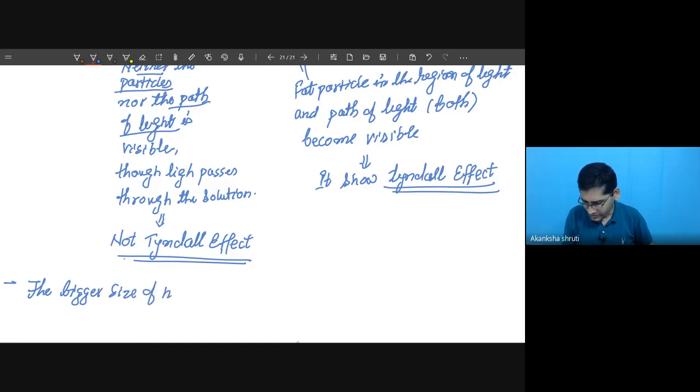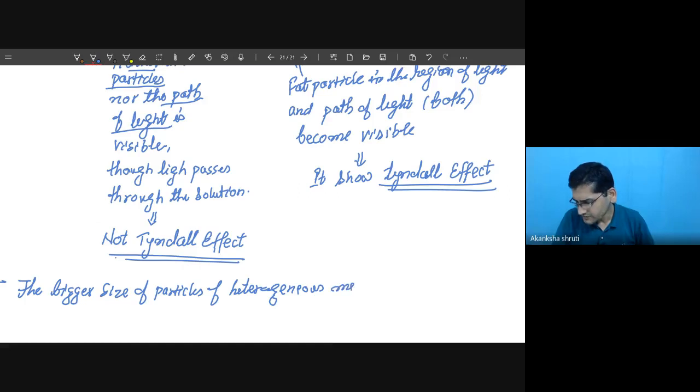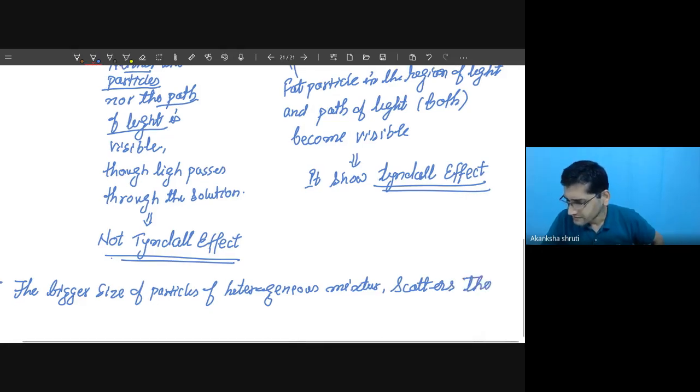of particles of a heterogeneous mixture scatters the beam of light.